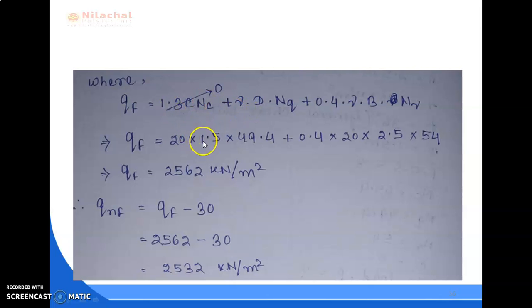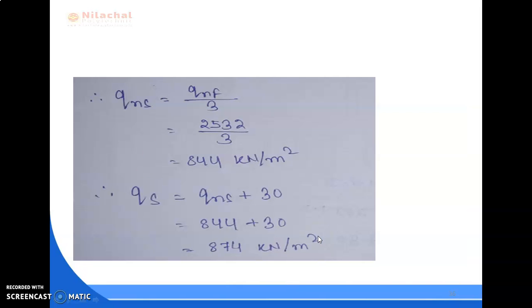Next is gamma 20 into 1.5 into 49.4 plus 0.4 into gamma value 20 into B value 2.5 into N gamma value 54. So finally QF after calculation we found 2562 kilonewton per meter square. As we calculate QF, simultaneously we can find out QNF. Already we know QF minus 30. So 2562 minus 30 equal to 2532 kilonewton per meter square. So QNF calculated. Next is QNS. QNS equal to, again, QNF by 3. So 2532 by 3. This is equal to 844 kilonewton per meter square.